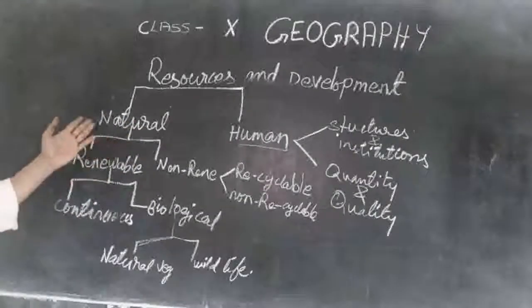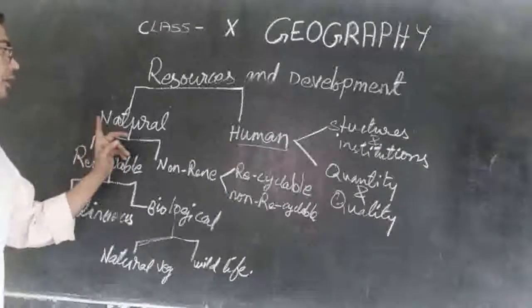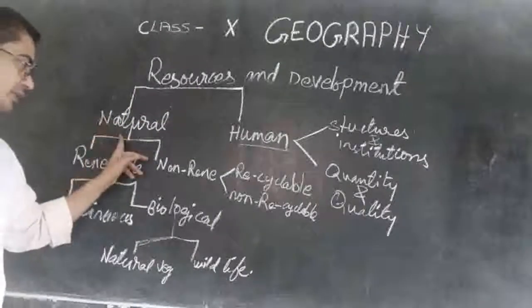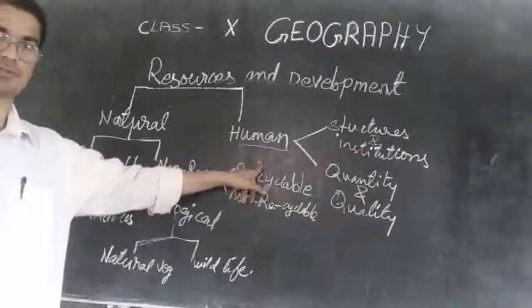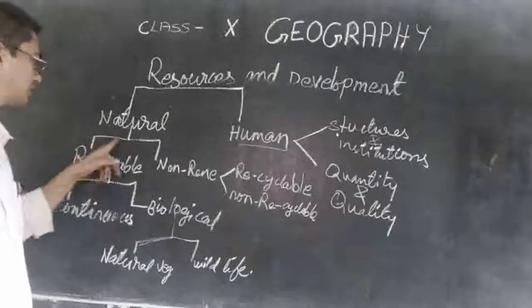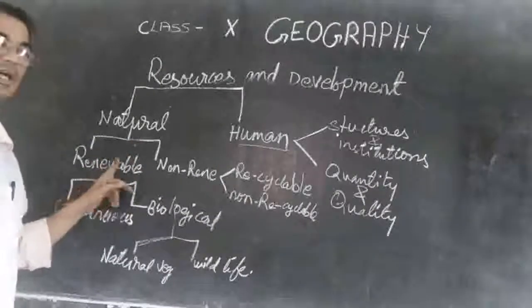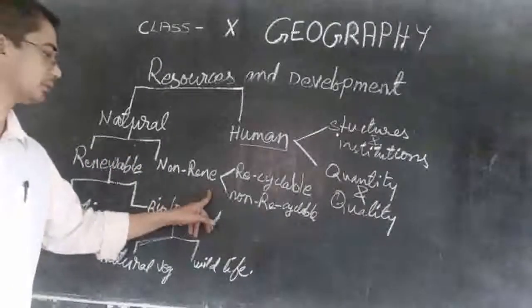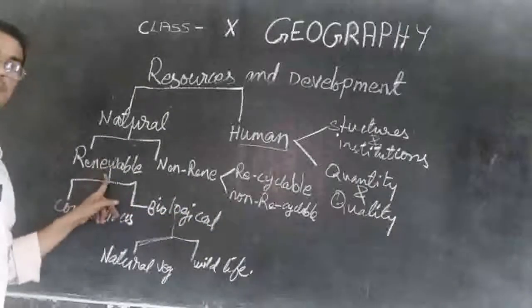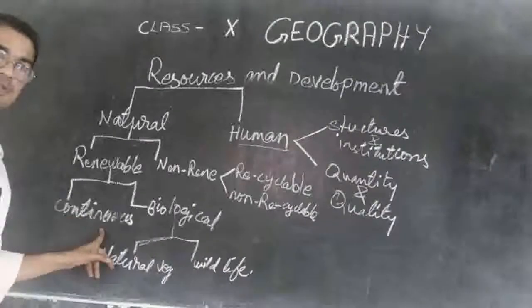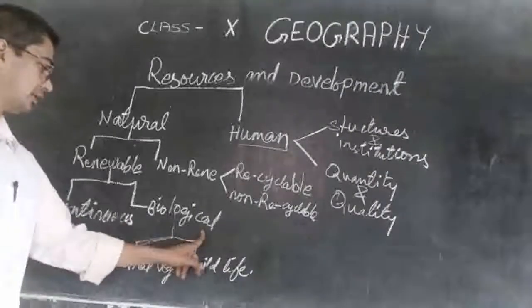So once again I will say, resources can be divided into two: natural resource and human made resource. And natural resource can be divided again into two: renewable and non-renewable. Then renewable resource can be divided into continuous and biological.